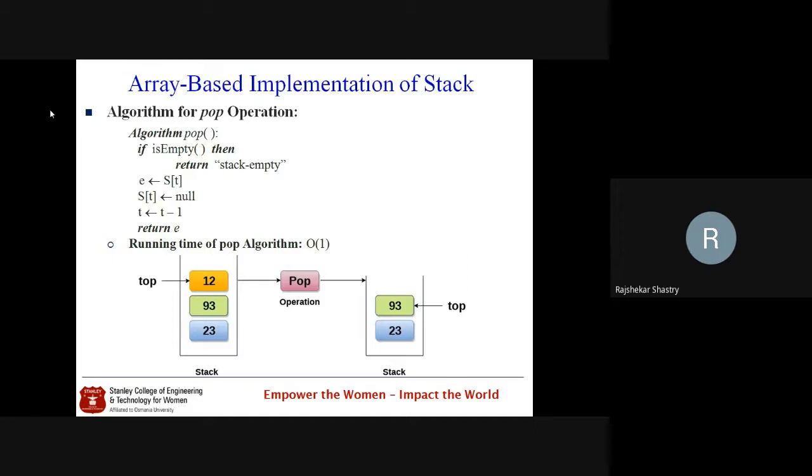And logically or graphically we can see what the pop operation is and how it actually performs. So top is pointing to 12, and when you call pop, it blindly returns the top element. We cannot delete the middle element or bottom element. It is a stack, where it always deletes the top element. That's why we won't pass any arguments to the pop method.